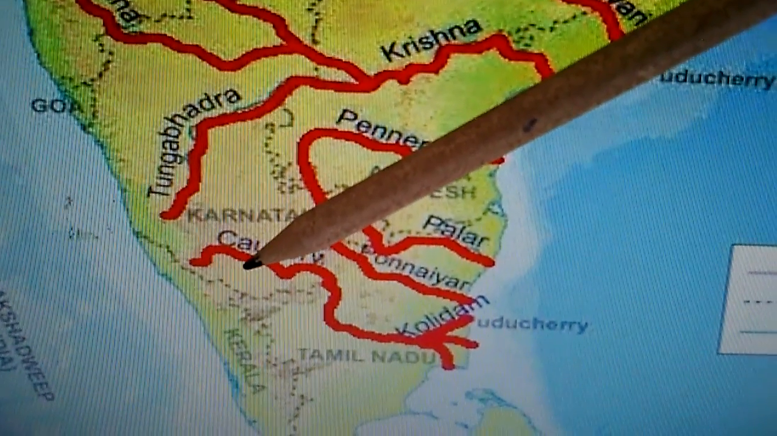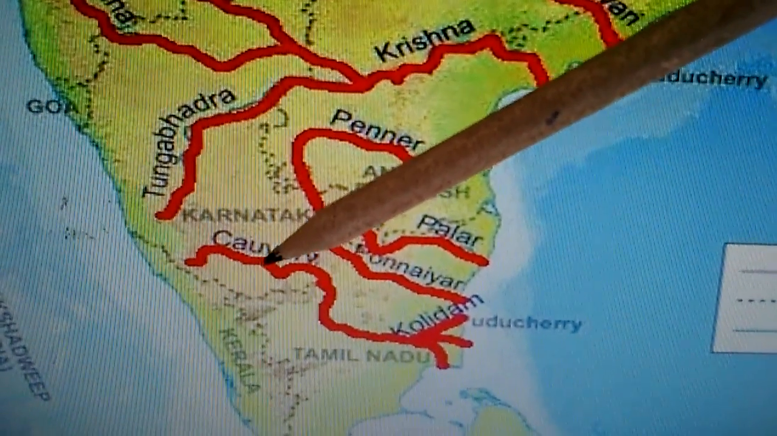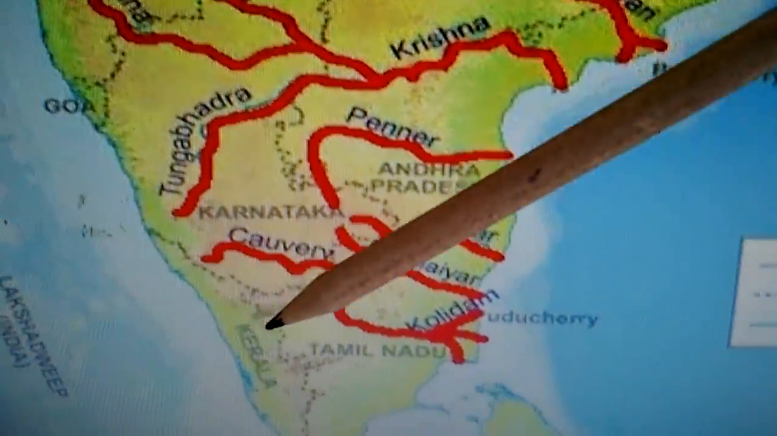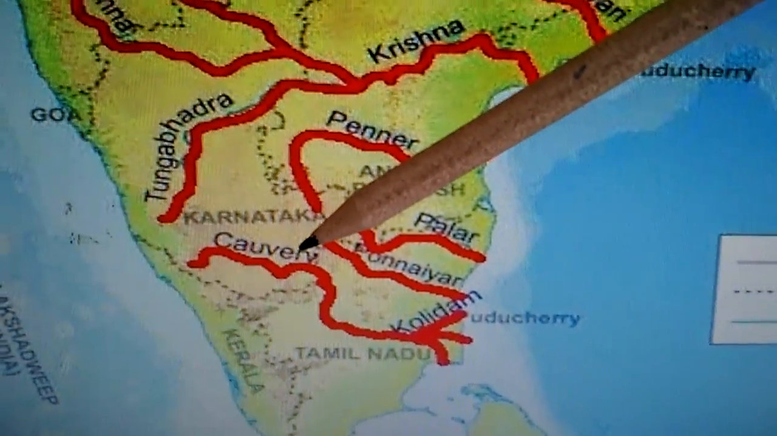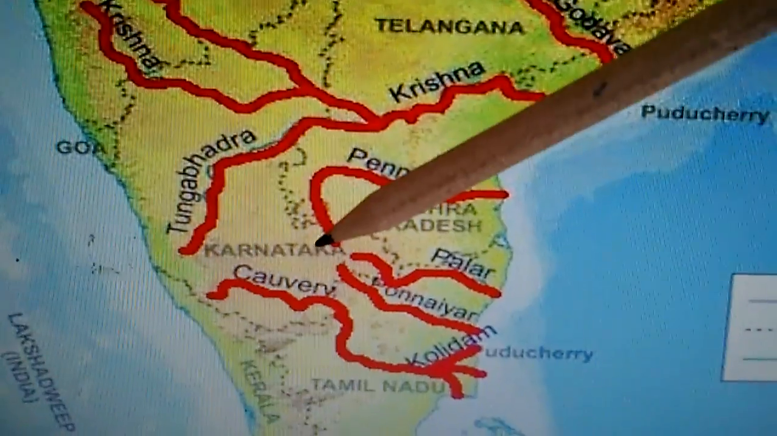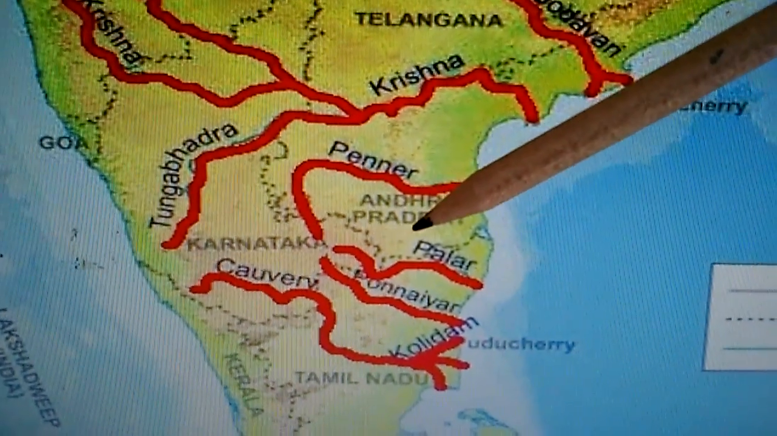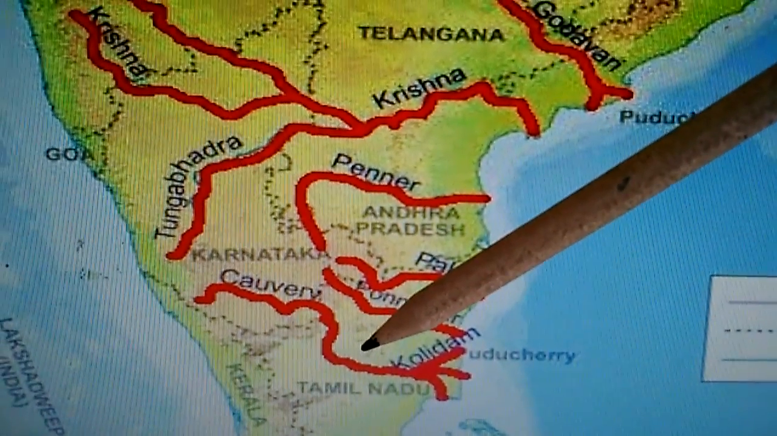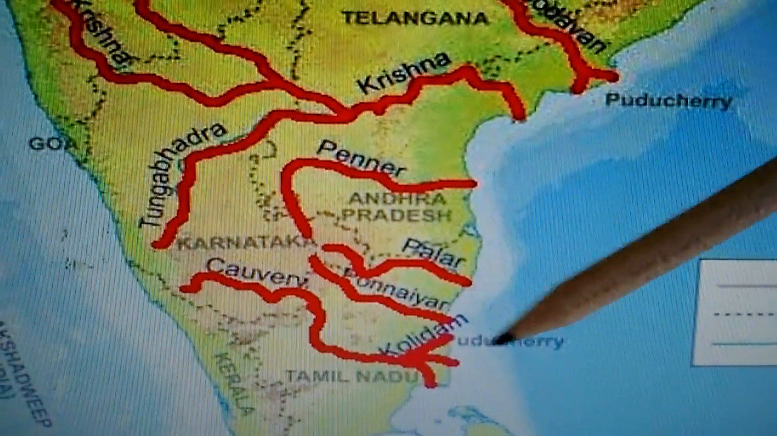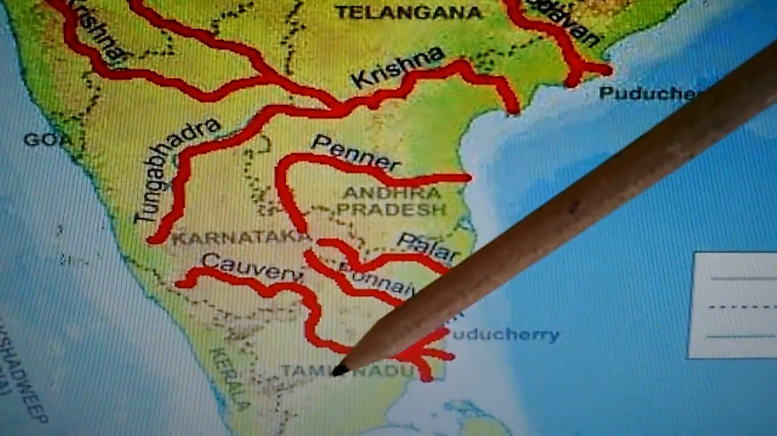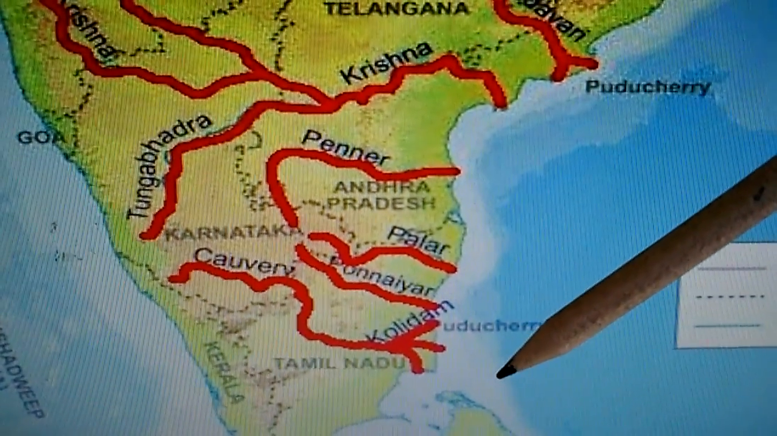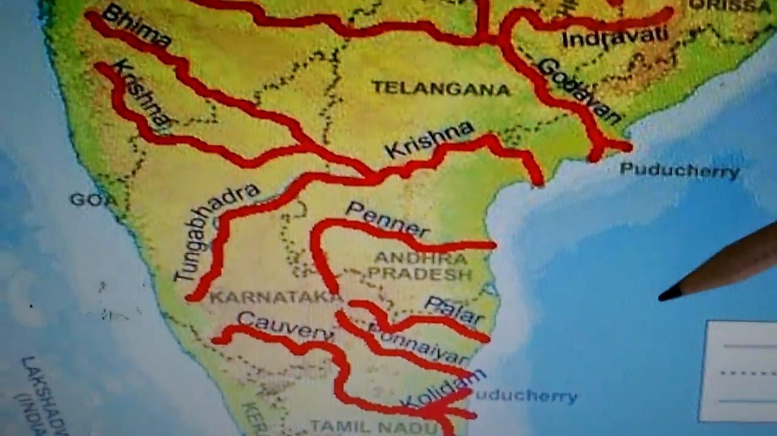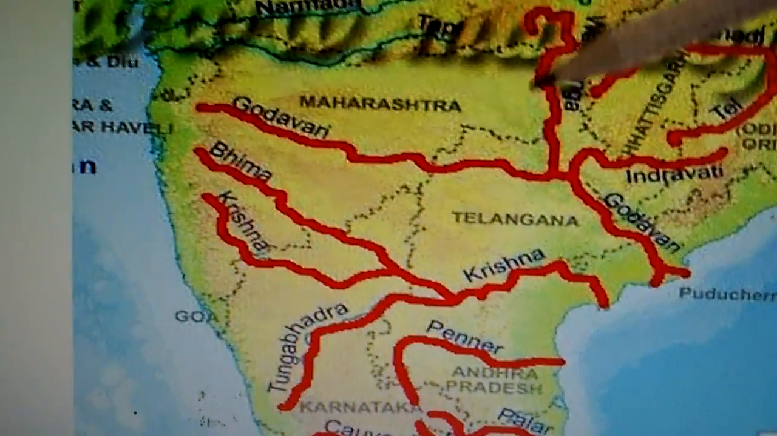A hill station situated 1276 meters above sea level in Karnataka. See, in Karnataka, above sea level. The river flows from Karnataka and enters the Bay of Bengal through Tamil Nadu. See Karnataka, then it enters Tamil Nadu and finally the Kaveri river meets in the Bay of Bengal. So these are the east flowing rivers children.